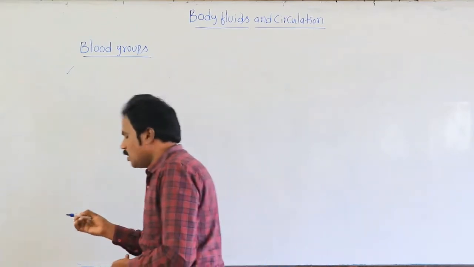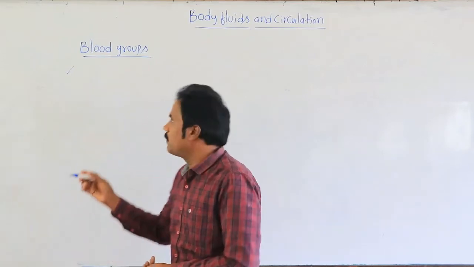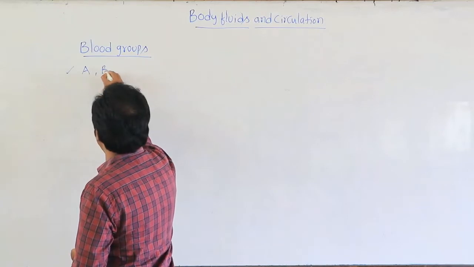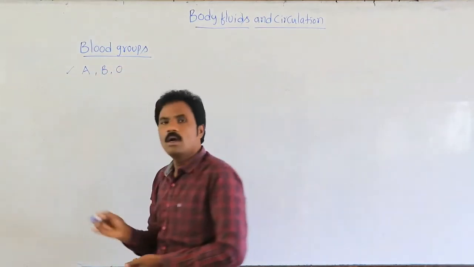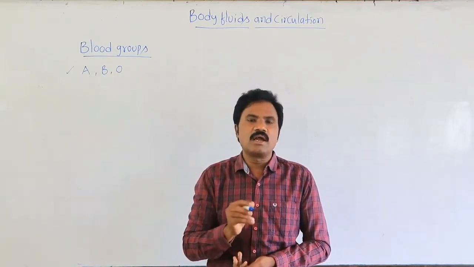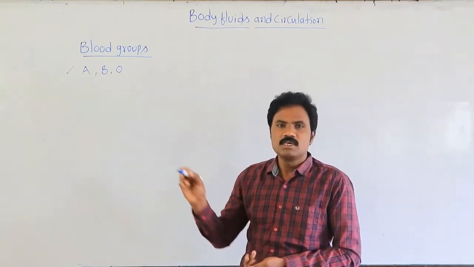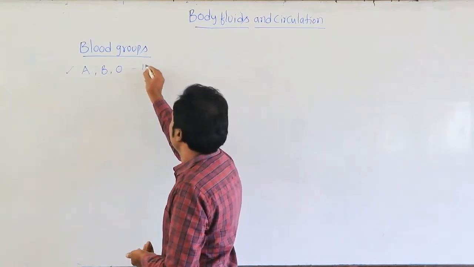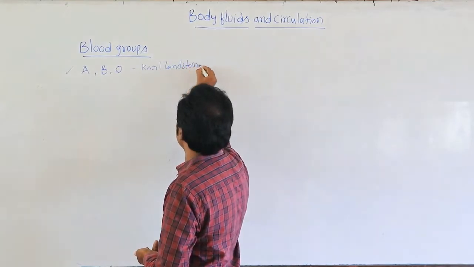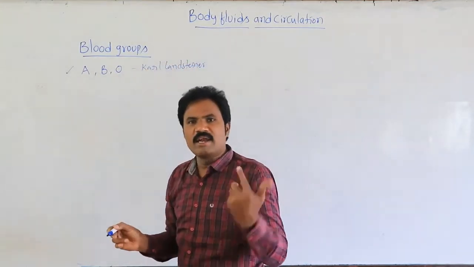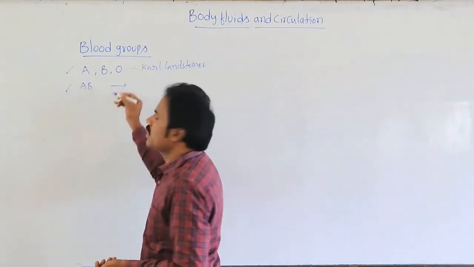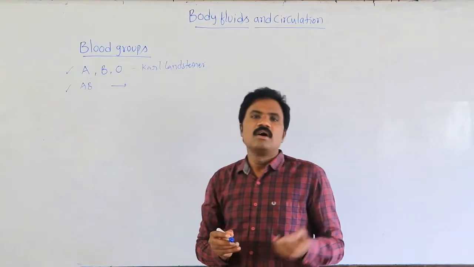Firstly, Karl Landsteiner described the A, B, and O blood groups. Later, in the 1900s, the AB blood group was discovered by Decastello and Sturli.